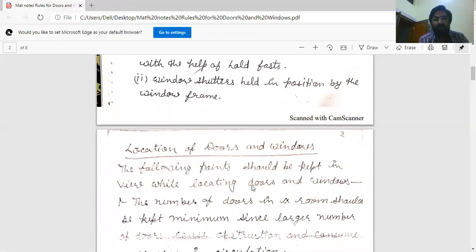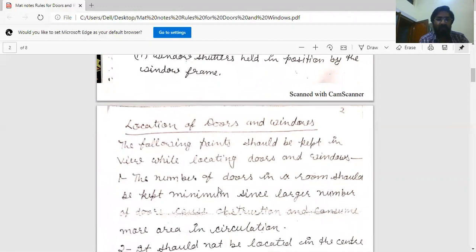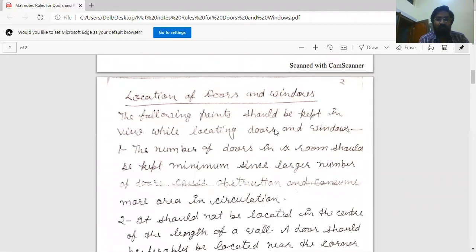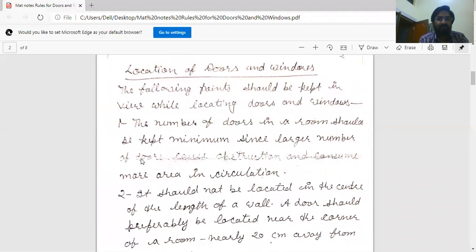Location of doors and windows in a building. The following points should be kept in view while locating doors and windows. First, the number of doors in a room should be kept to a minimum as far as possible, since a large number of doors cause obstruction and consume more area in circulation. So there is a problem of floor area.